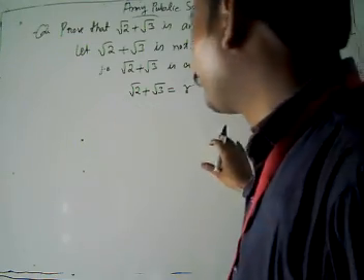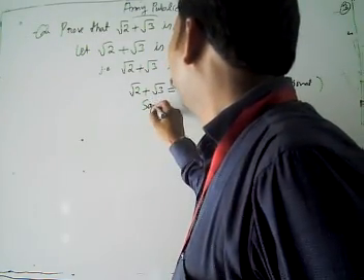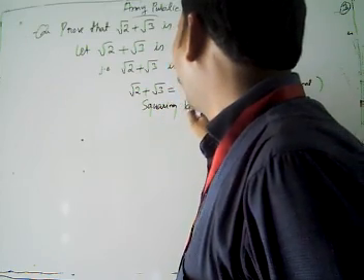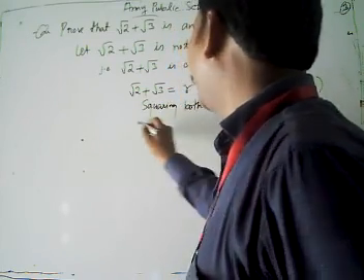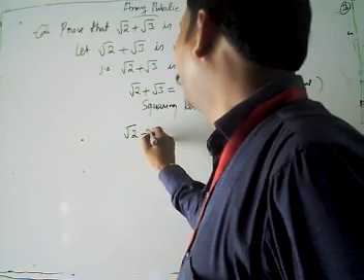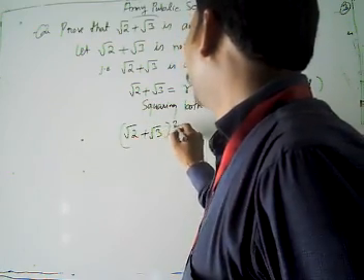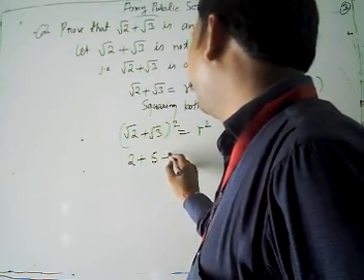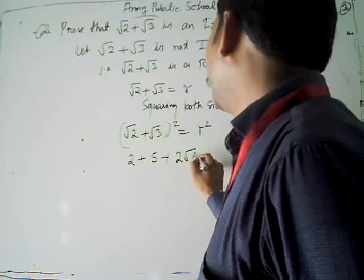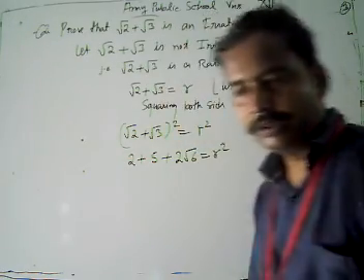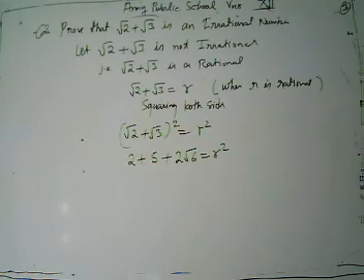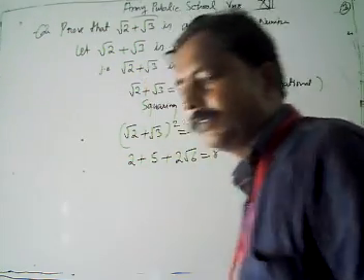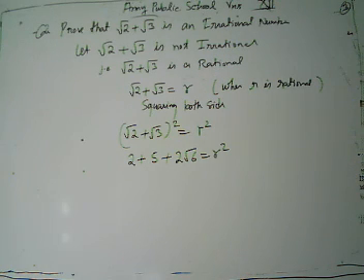Now we are going to square both sides. Then root 2 plus root 3 whole square is equal to R square. Now we get 2 plus 3 plus 2 root 2 root 3, that is 5 plus 2 root 6, equal to R square.